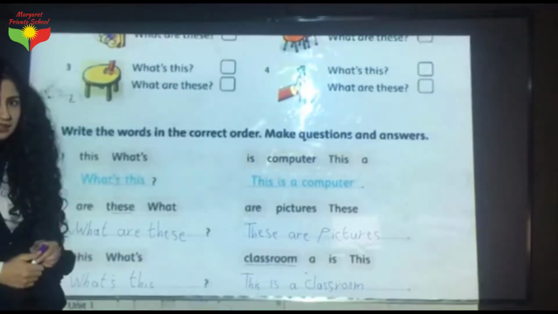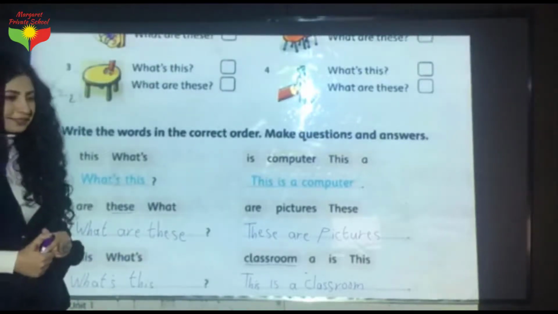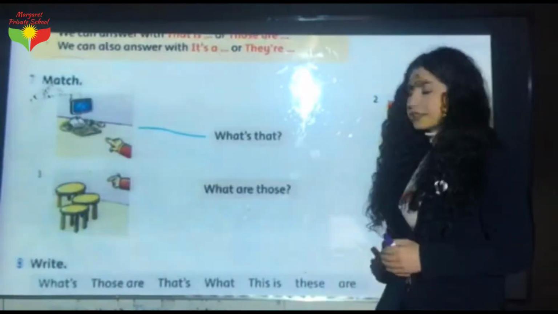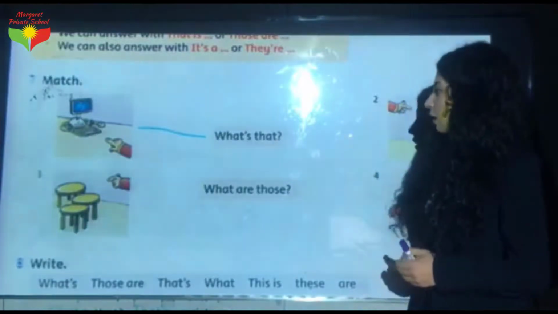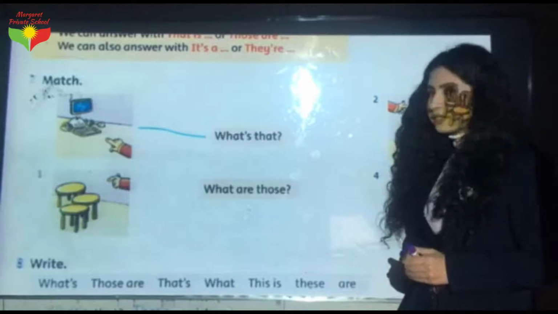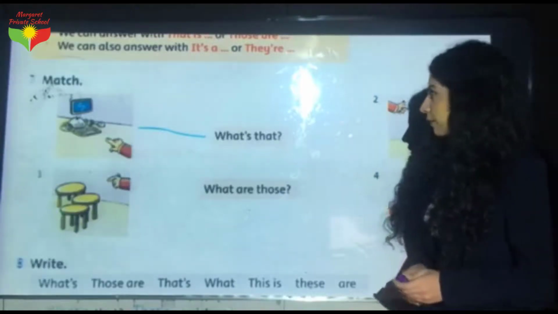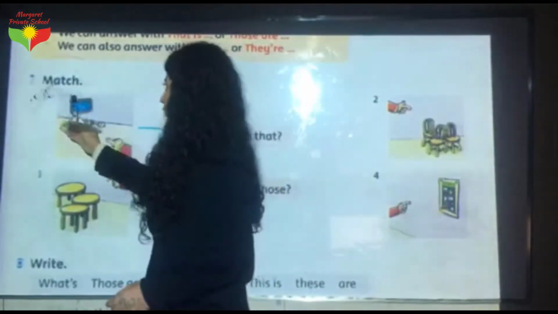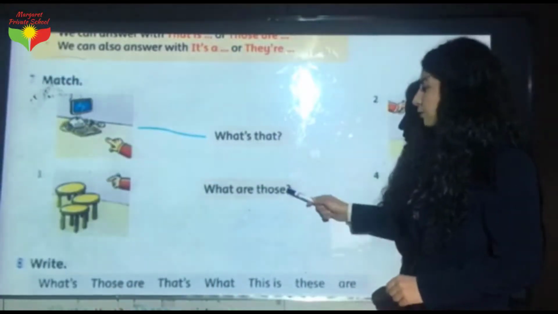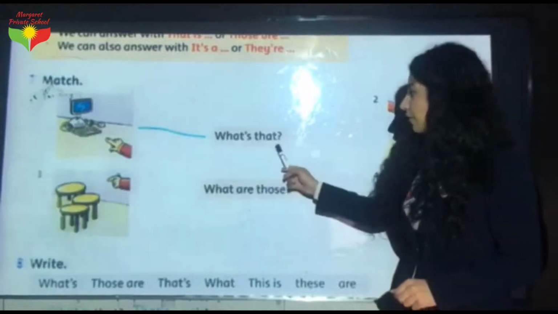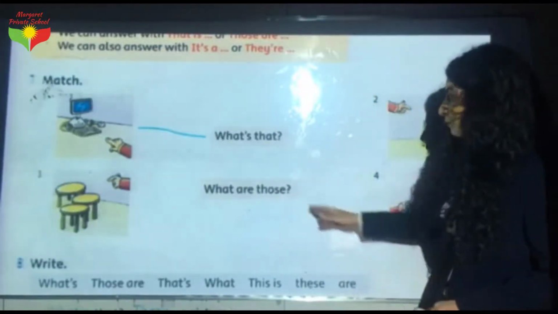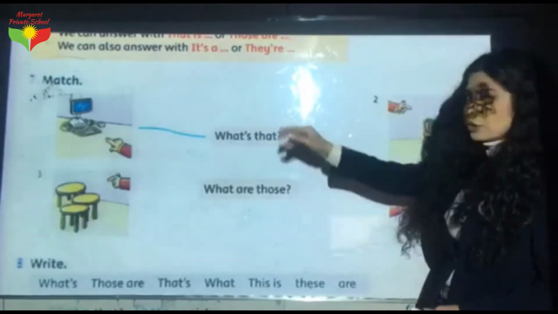Did you write it down? Okay, well done. Dear kids, now we have these two exercises about what's that and what are those. Let's do them together. The first one, match. We have these two questions, what's that and what are those? We have to match them to these pictures, okay?